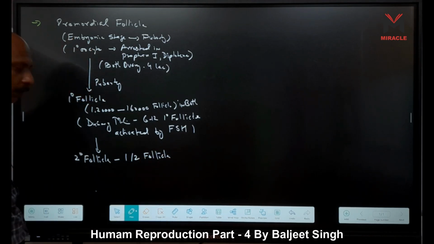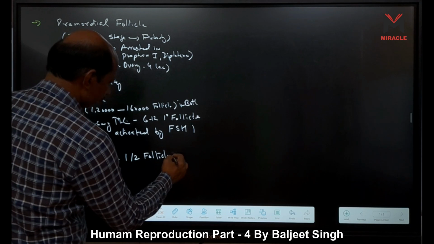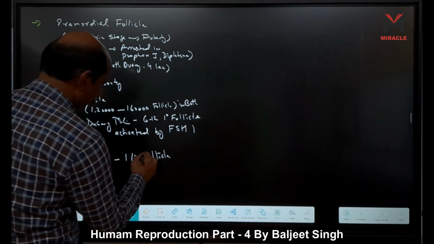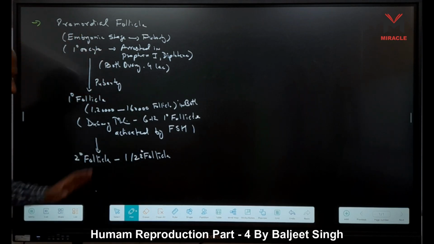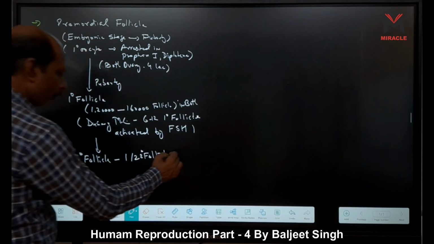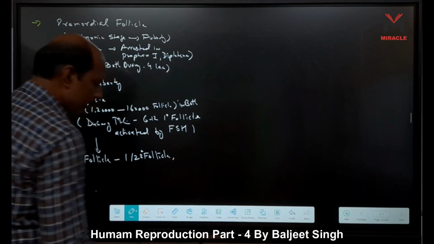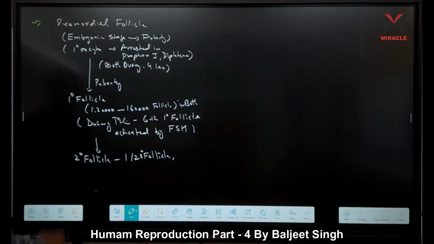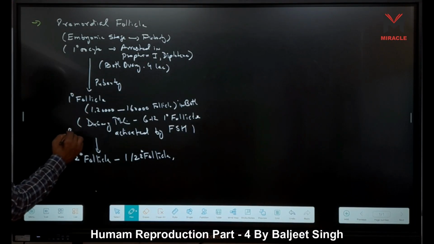They form secondary follicles. Only one or two secondary follicles are formed, right? And these secondary follicles are now converted into tertiary follicles. Here also, look, in this case, what happened? It is also arrested in prophase.